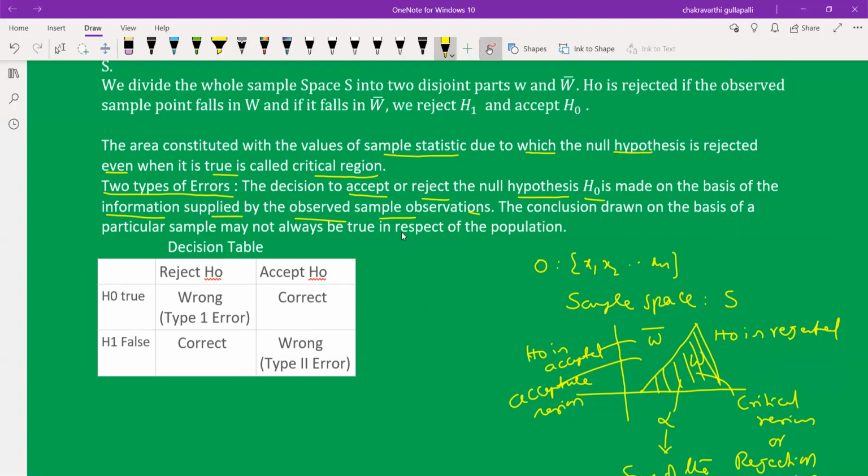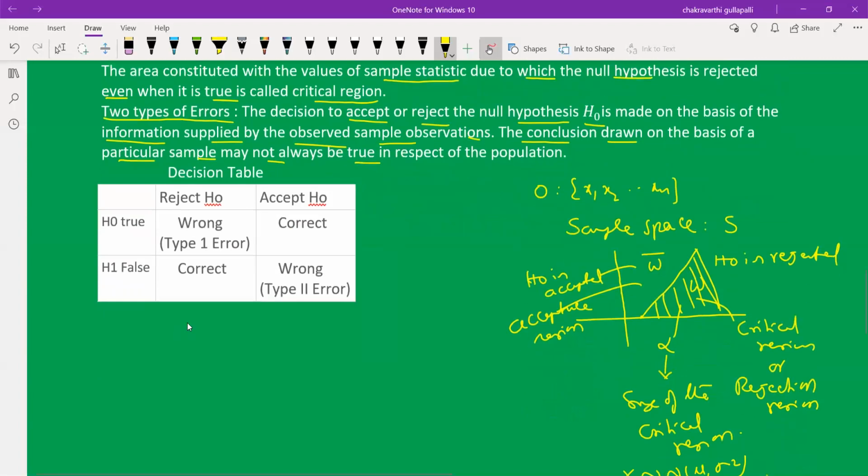So now draw the sample observations. Based on the sample observations, we have to measure the statistical constant. Using the constant, we have to accept or reject the null hypothesis. The conclusion drawn on the basis of a particular sample may not always be true in respect of the population. That is very, very important.